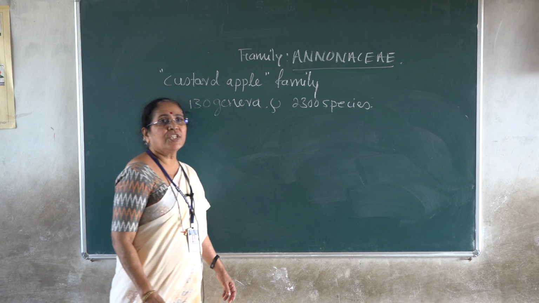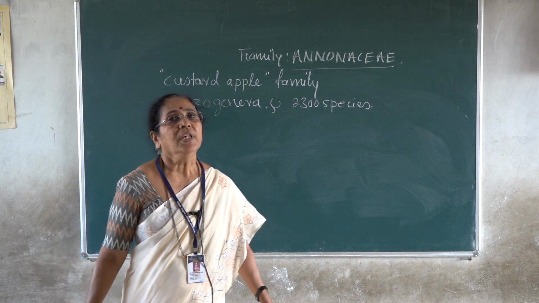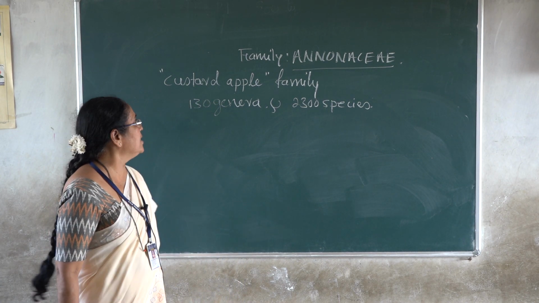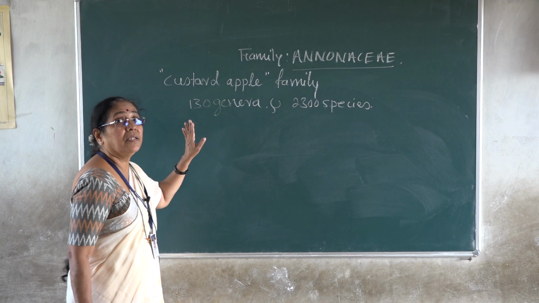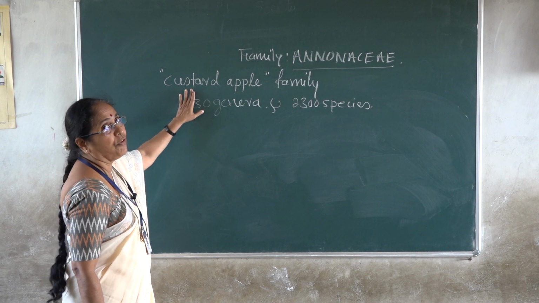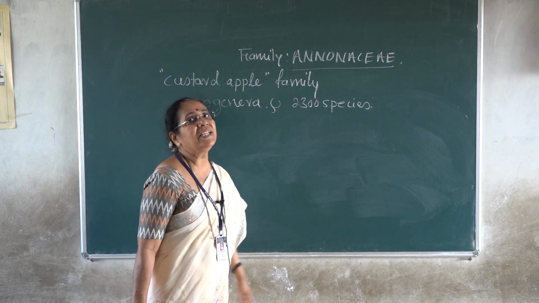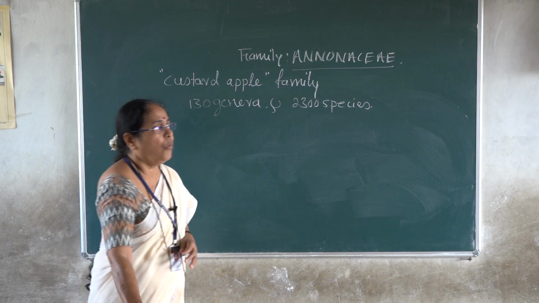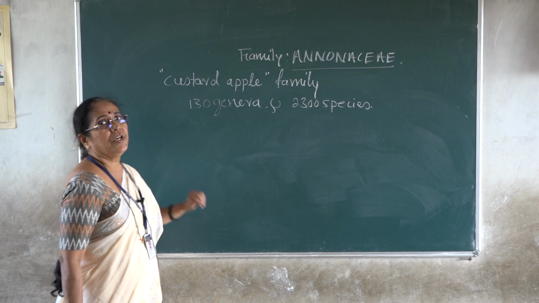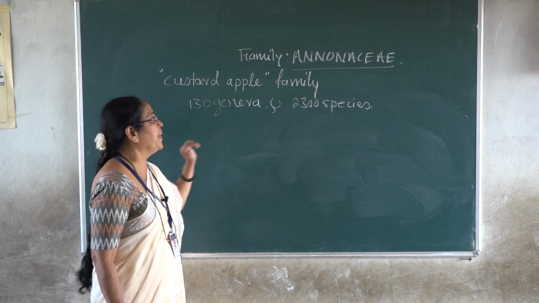This is one of the largest families which fall under the order Ranales, and one of the common members is custard apple. The custard apple family is represented by about 130 genera and 2,300 species.